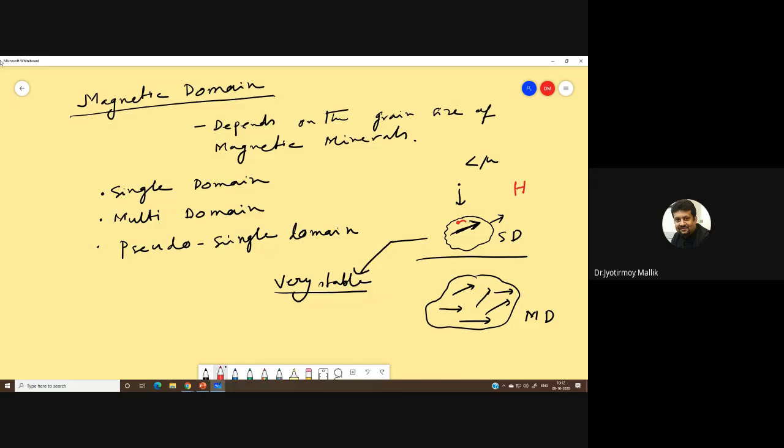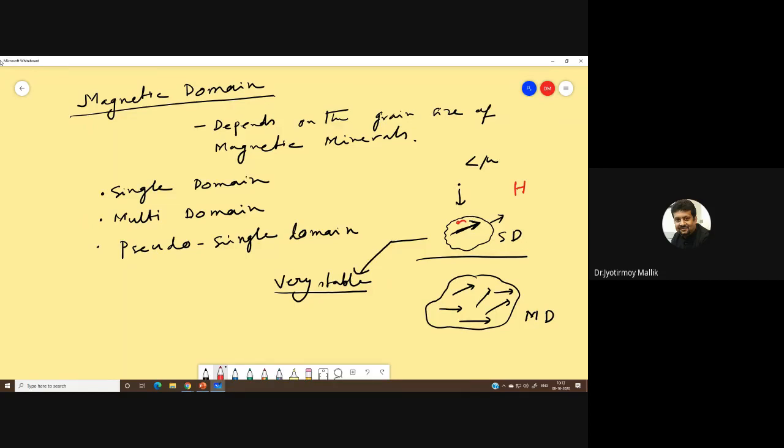If a rock is dominated by very tiny, less than a micron size ferromagnetic grains, that is a single domain dominated rock, and there the magnetic moment is extremely stable.